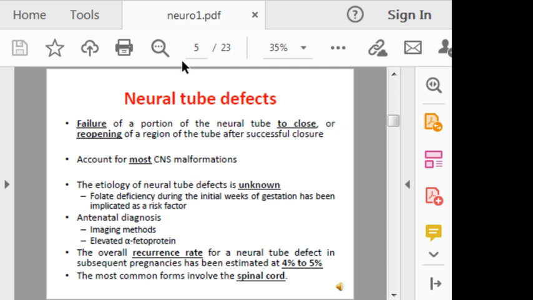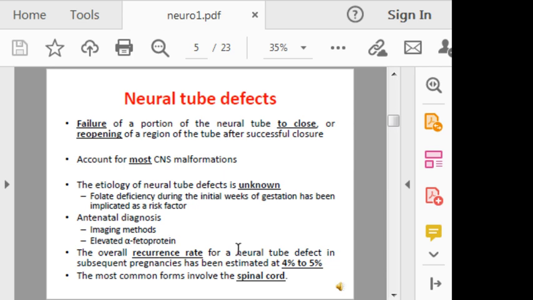For the diagnosis of neural tube defects, we have two important techniques. The first is the use of an imaging method, such as ultrasound. Or we can take a sample of blood from the pregnant lady and measure the level of alpha fetoprotein. If alpha fetoprotein is elevated, this is an indication of the presence of a neural tube defect in the fetus.